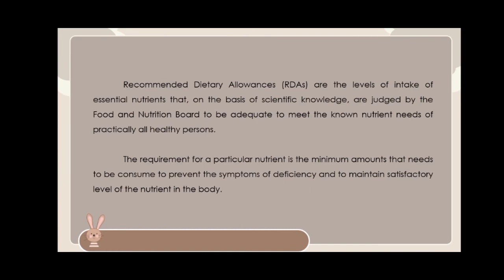Recommended dietary allowances are the levels of intake of essential nutrients that, on the basis of scientific knowledge, are judged by the Food and Nutrition Board to be adequate to meet the nutrient needs of practically all healthy persons. The requirement of a particular nutrient is the minimum amount that needs to be consumed to prevent the symptoms of deficiency and to maintain a satisfactory level of the nutrient in the body.